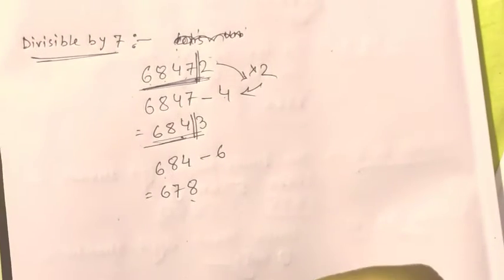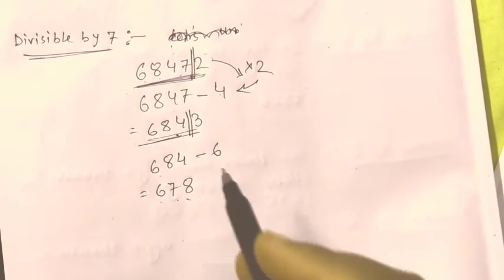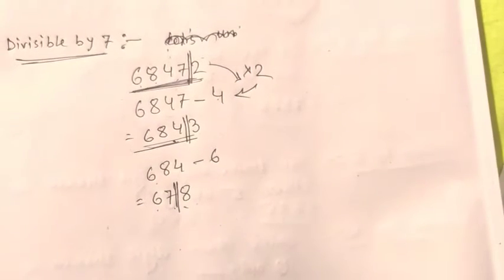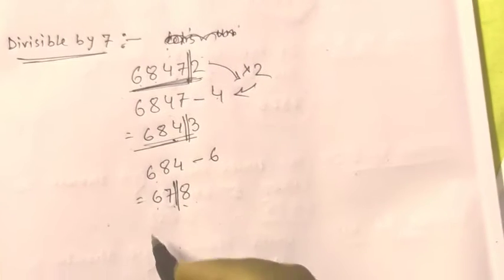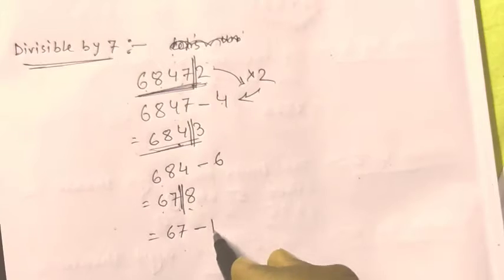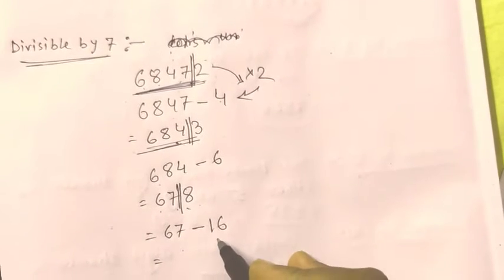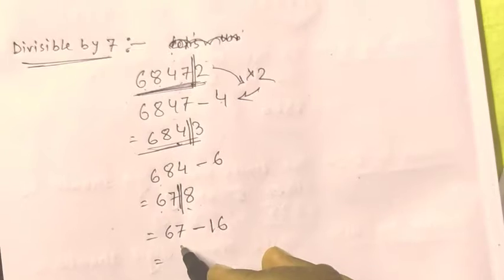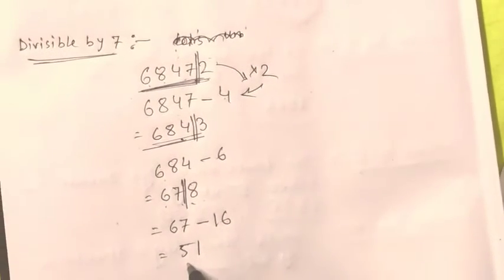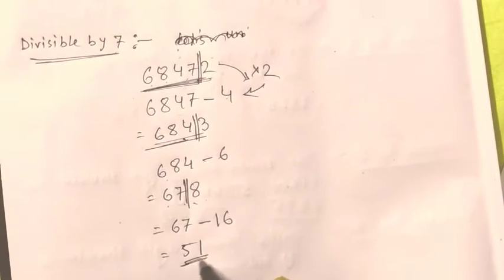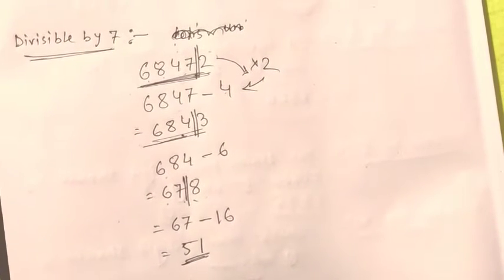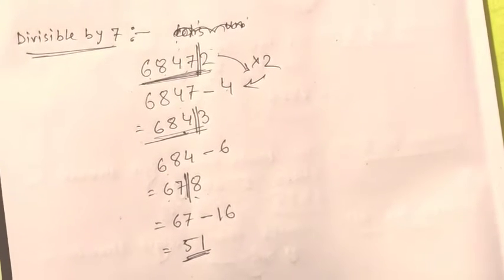So again there is a confusion whether 678 is divisible by 7 or not. So again we will perform the same operation. We will split at the units place, and 8 times 2, 16, we will be subtracting from 67. So if we subtract 16 from 67, what are we getting? 51. Now we can decide whether 51 is divisible by 7 or not. And we know that 7 sevens are 49. So 51 is not divisible by 7.